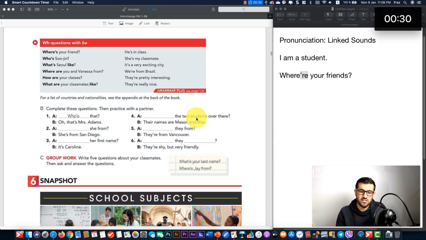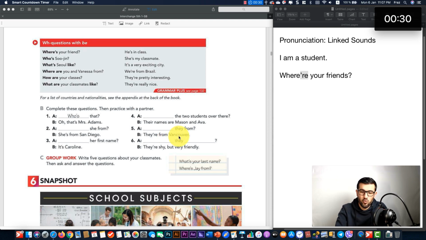And the answer is, their names are Masen and Ava. You are asking about who are the two students over there. You just point to people, and I told you that for people you use who, not what.